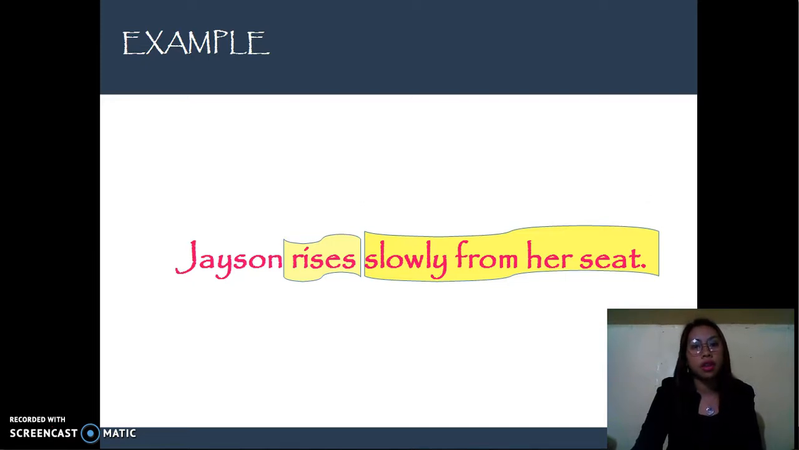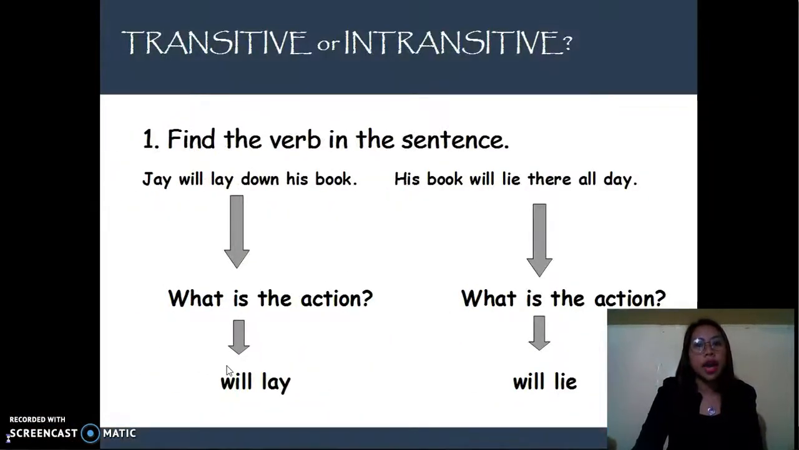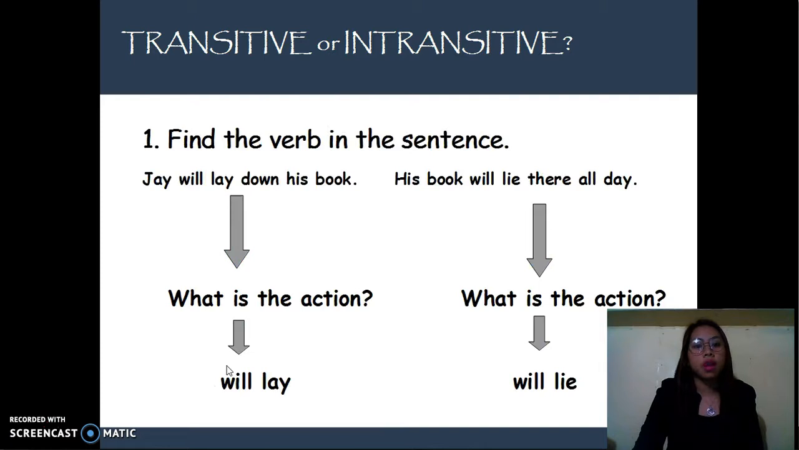For you to determine whether it is transitive or intransitive, there is an easier way to find out if it is an action verb or not. Just follow these two steps. First is to find the verb in the sentence. Refer to the first and second examples. Jay will lay down his book. Now, what is the action that happened in the sentence? Alright, will lay. What about the second example? His book will lie there all day. Will lie is the verb in the sentence.